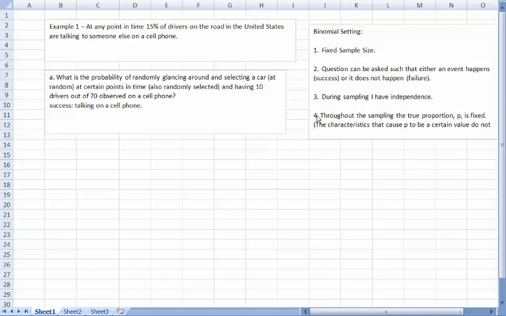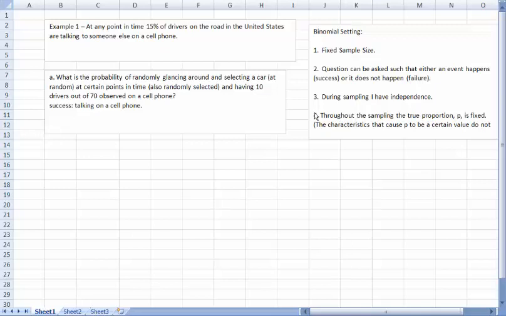Throughout the sampling, the true proportion P is fixed. In other words, is the 15% fixed? Well, unless something drastically changes, I'm going to assume it is. If during the middle of the sampling, all of a sudden there is some legislature that says that starting tomorrow, we're going to start finding people that are caught talking on the cell phone, then obviously that would alter that value significantly. But barring that, I'm going to assume that it is fixed.